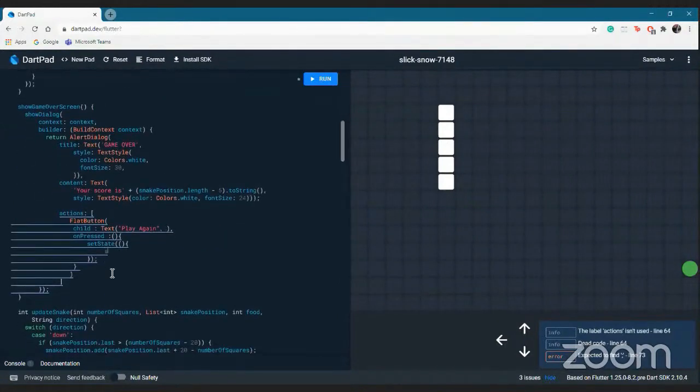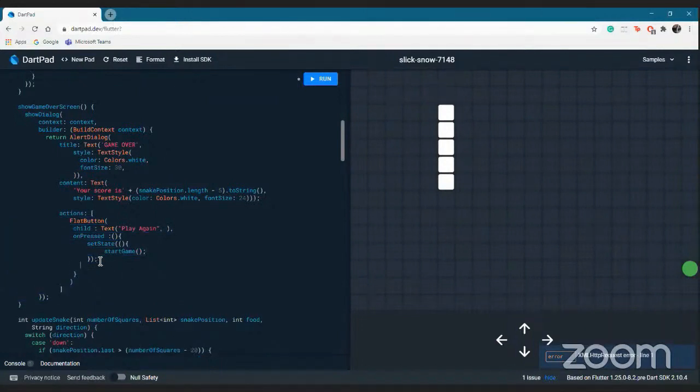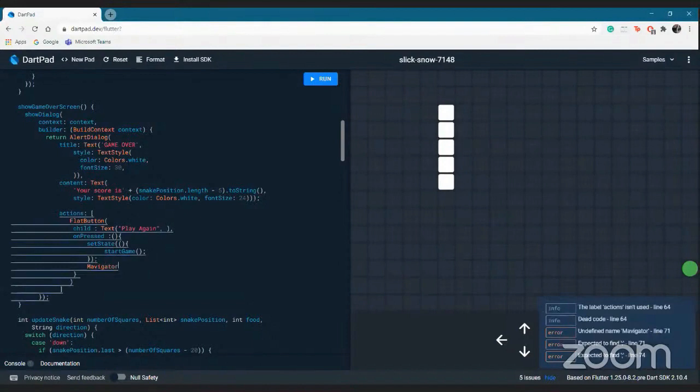And after calling startGame, what else do we want? We want the alert dialog box to close itself. That is, we want the screen back again. So what we do is Navigator.pop.